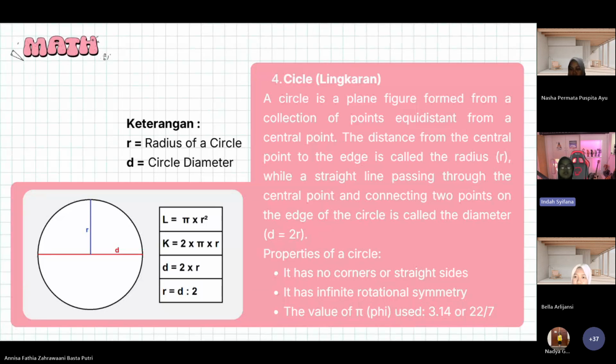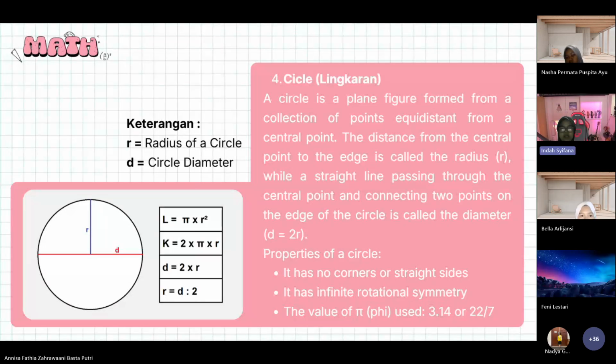The distance from the central point to the edge is called the radius, or r. While a straight line passing through the central point and connecting two points on the edge of the circle is called the diameter, or d, which equals 2r.